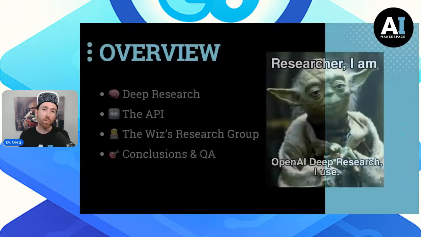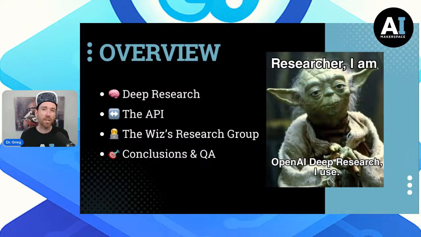So we want to talk about deep research, and then we want to talk about the API. Not one API, but two, because there's two APIs we need to kind of consider here. And it allows us to really get the full picture of the deep research API itself. And then we'll build our research group and we'll see what kind of paper they can produce today, July 9th,